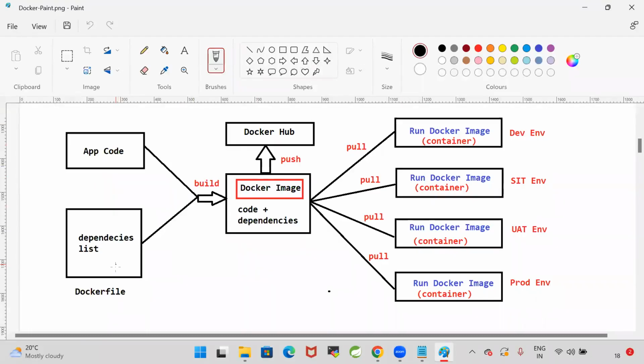Application code and application dependencies we will package as a Docker image. So here, what are the dependencies we need for our application? We can configure them in the Dockerfile and the code will be available. By using the code and a Dockerfile, we will build a Docker image. An image is nothing but a package. That image we can store in Docker Hub, and we can pull that image and run the image. When we run the image, a Docker container will be created.